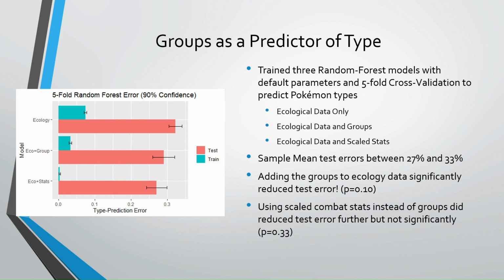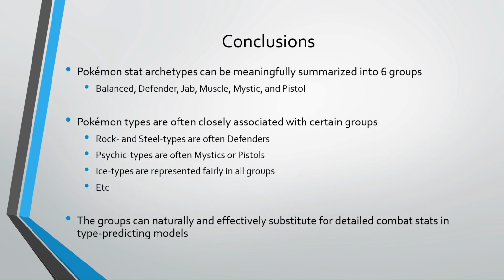The groups were made from detailed stats, so I also wanted to compare how much performance was lost by using the less detailed groups, and it turned out that they performed almost as well. Training error was lower with more detailed data to train, but the mean test error was plausibly the same in both models, which suggests that groups are less sensitive to overfitting.